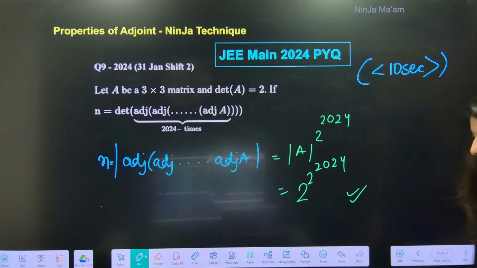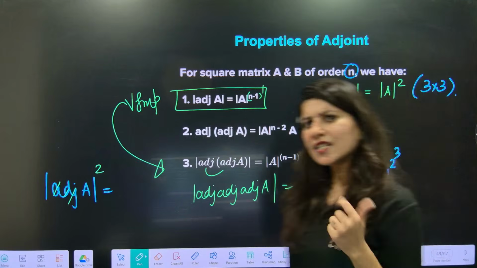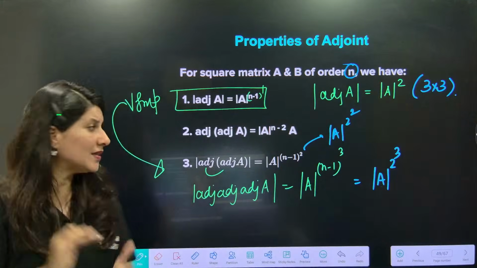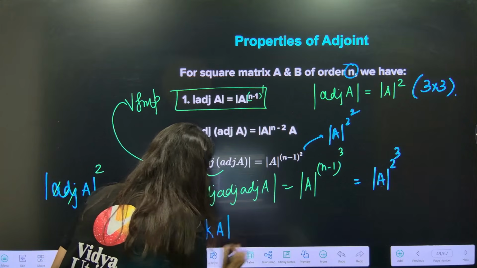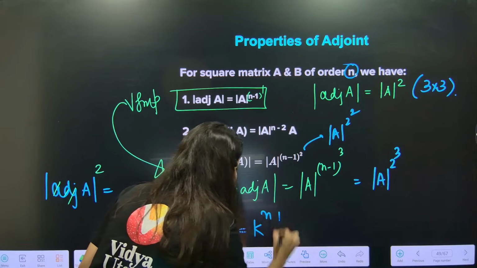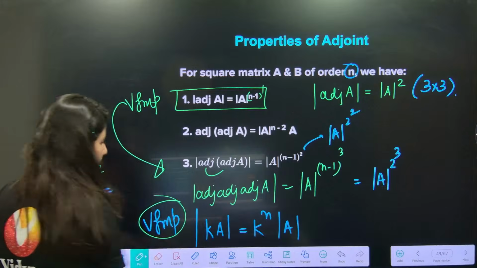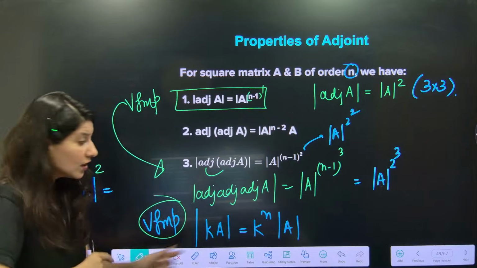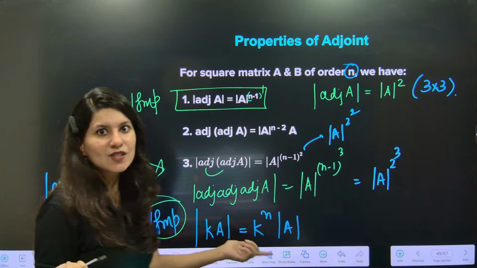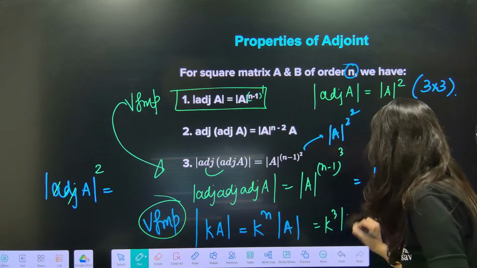Alrighty. So good question, right? This was the one thing which I want you to focus on. Now, what's the next property to remember? Another property on your screen is determinant of KA is equal to K power n determinant A. Very, very important property. If a constant K is stuck inside the determinant, when you take it out, it will be power n, where n is the order. So in case of 3 cross 3, it will be K cube determinant A.